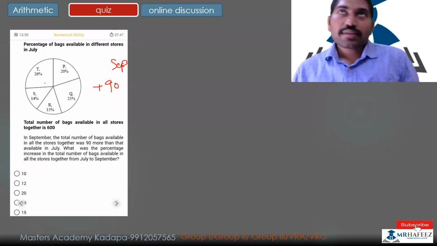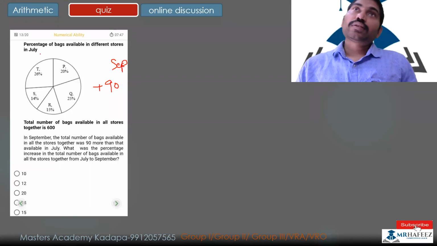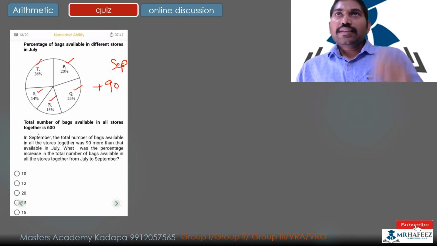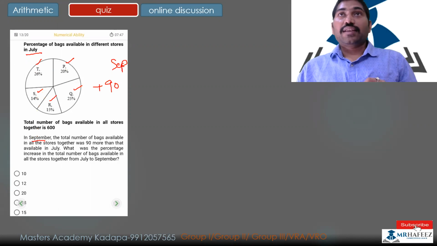Here the question is, there are stores T 26%, P 20%, Q 25%, R 15%, S 14%. In July it was one figure, but the question is asking about September. In September, the total number of bags available, all stores together, was 90 more than the earlier July.